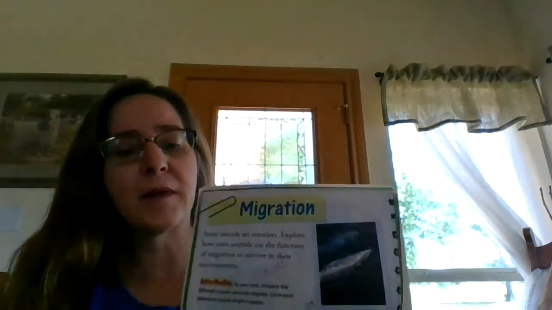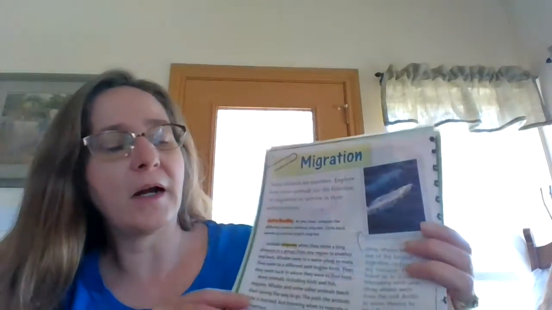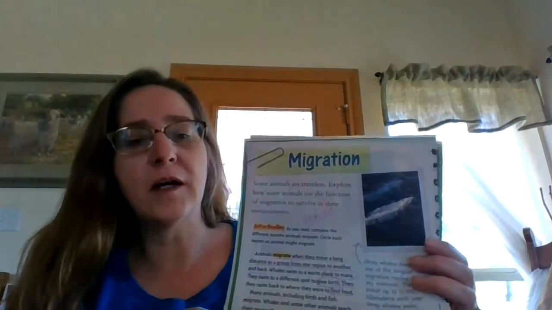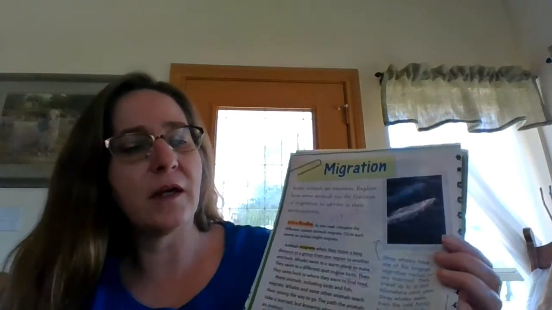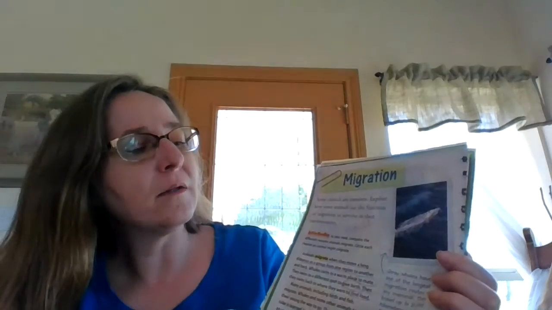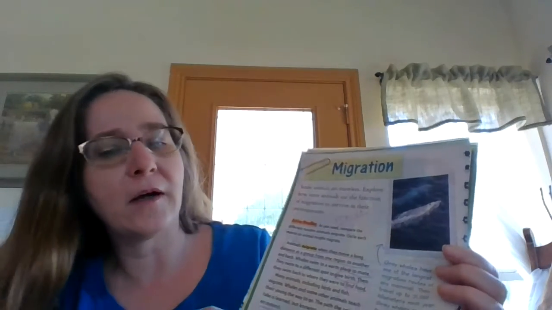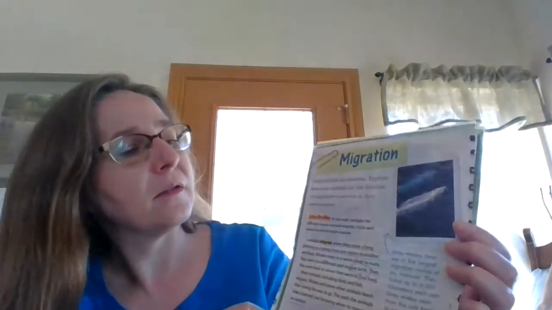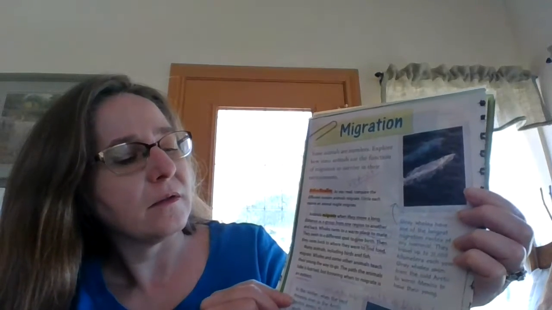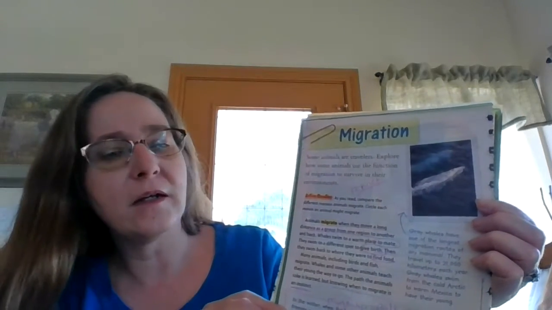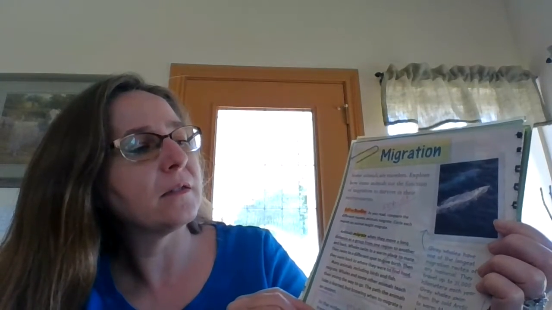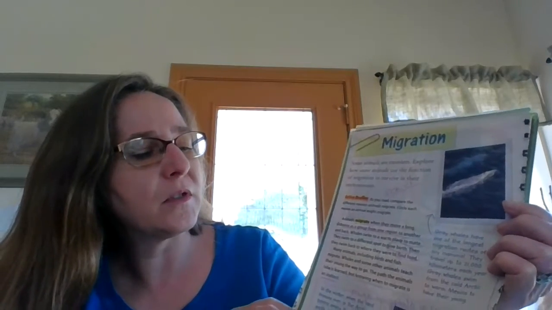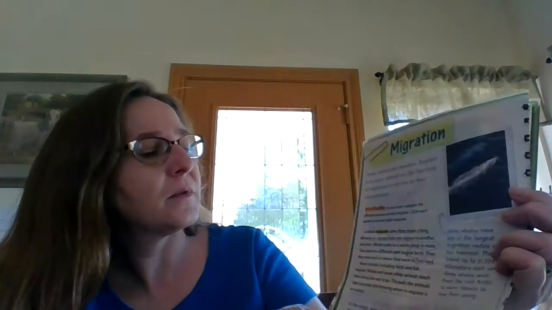Lots of animals, especially this time of year, birds migrate. Birds will travel long distances from one place to another. Also, whales and other fish will migrate. Salmon migrate in order to reproduce. Whales also migrate in the ocean to go to their feeding areas and the areas for mating to reproduce. Here are some examples of migration.